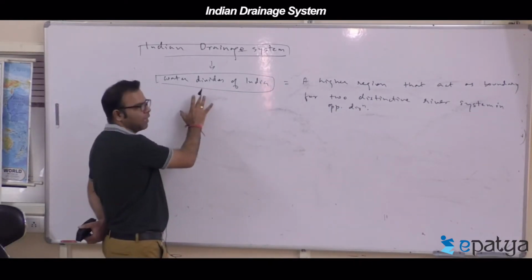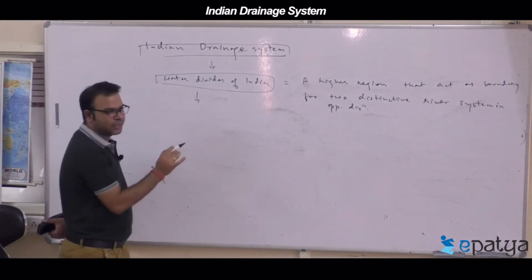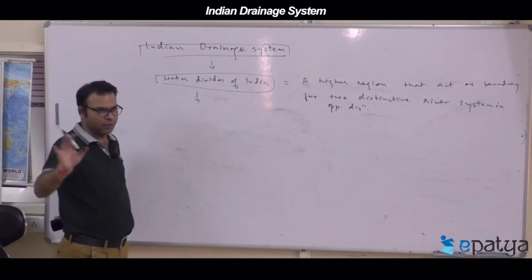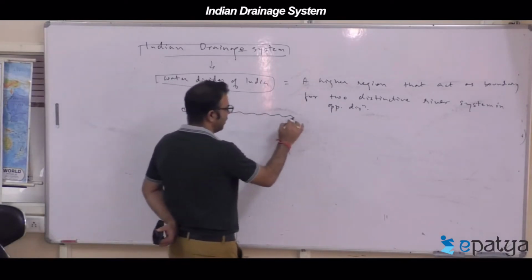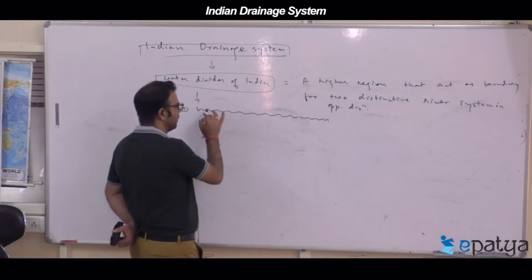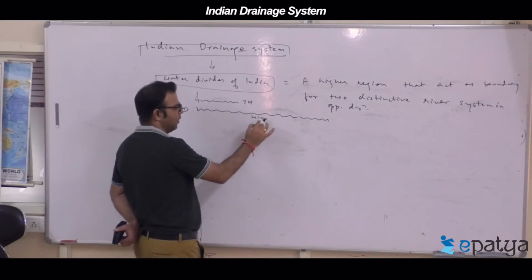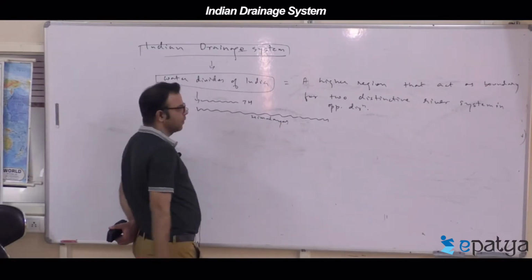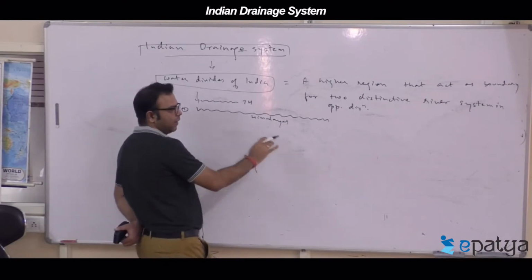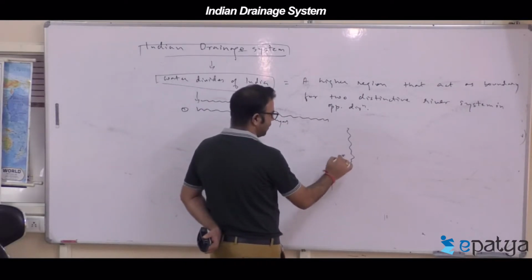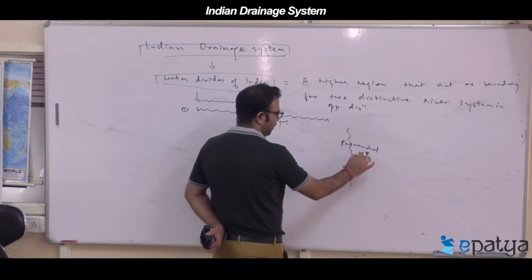So, a water divide is a higher region. In India, which features are acting as a water divide? There are 7 or 8 features I am talking about. First is the Himalayas, or even Trans Himalayas. First is Trans Himalayas, second is Himalayas. Next is the Purvanchal hills.